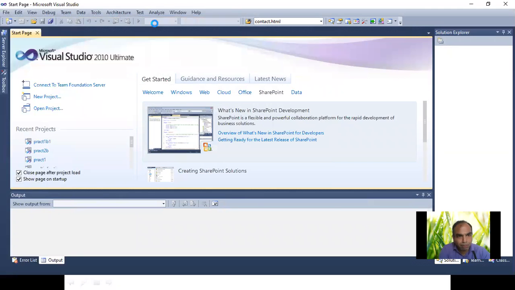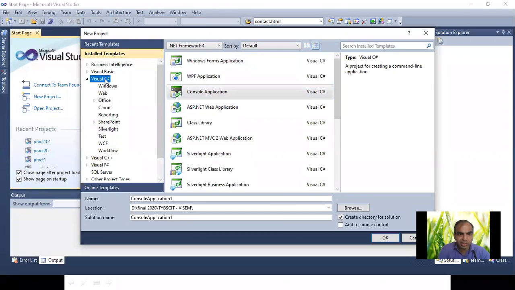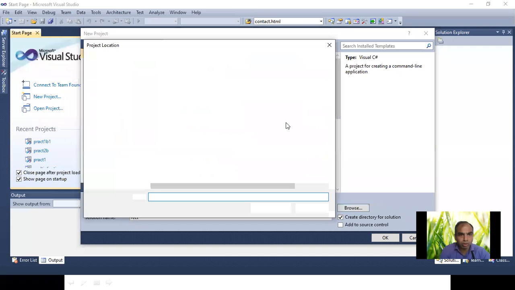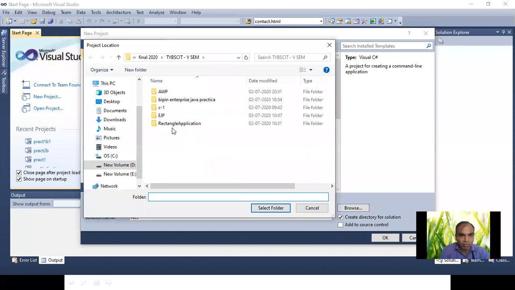So File, New Project, Visual C Sharp. You click on console application. You give a name over here. Suppose I just use rect. Then click on browse. After that, you can save it somewhere. You create your own folder and save it. Presently I am giving the practical over here, so I create a folder Bipin pract.